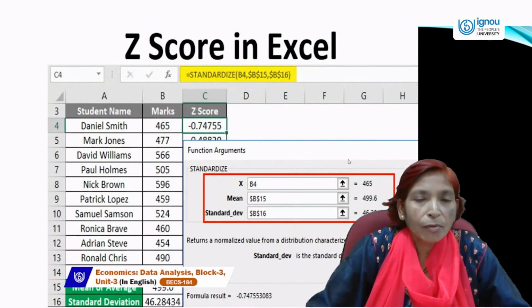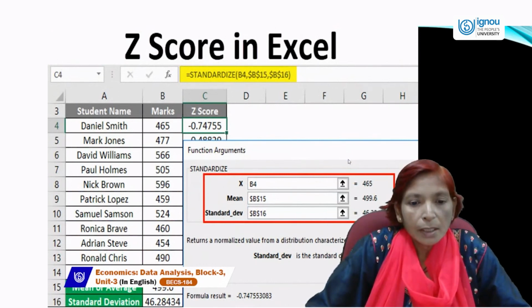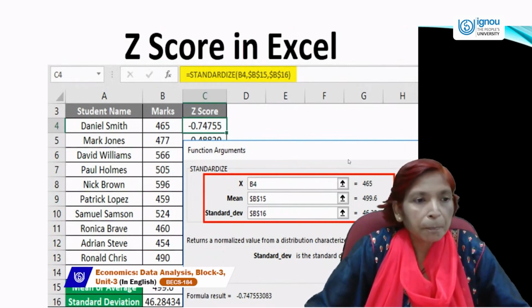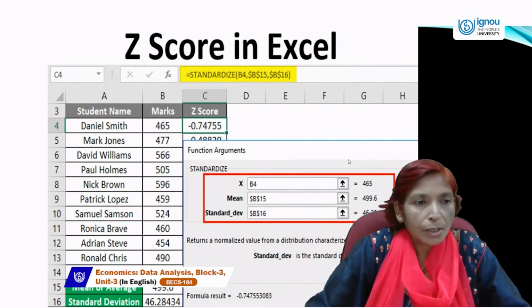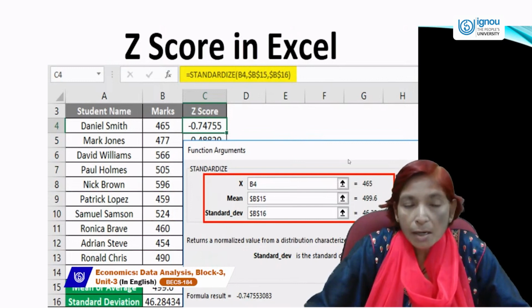Then the z score, if you want to find it with the help of this formula, the formula is x minus mean upon standard deviation. First of all, we will put the collected data in the Excel sheet, like students' names and marks, whatever we have collected.